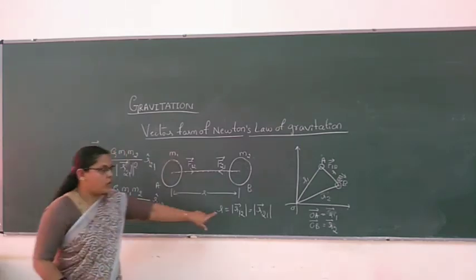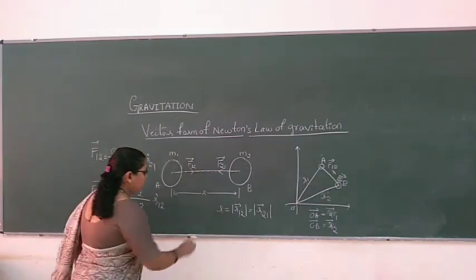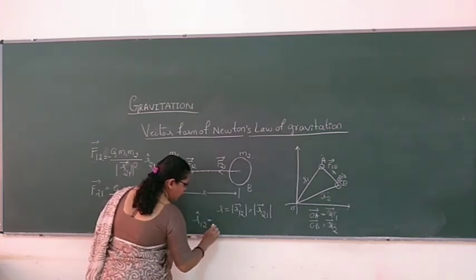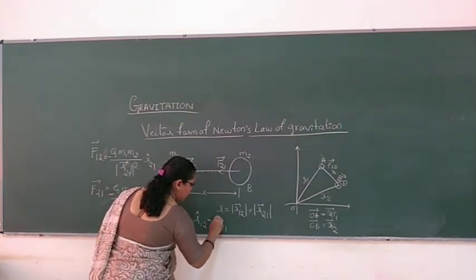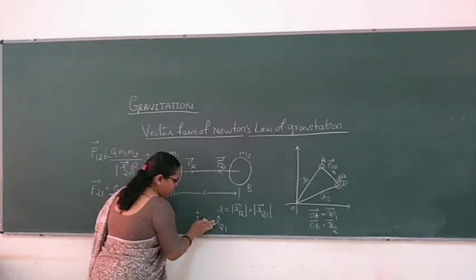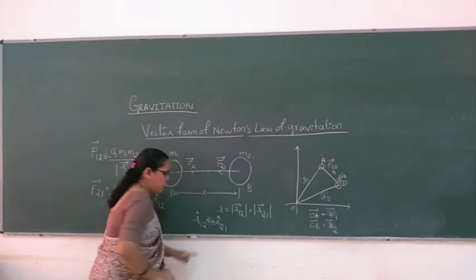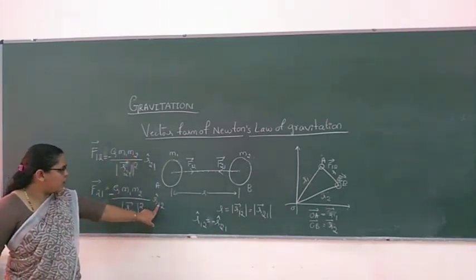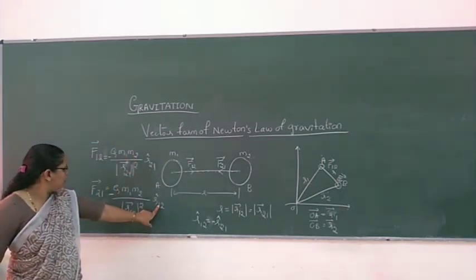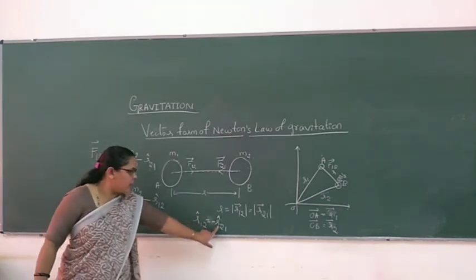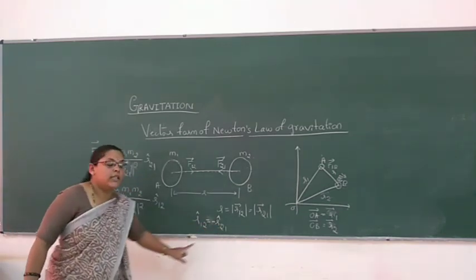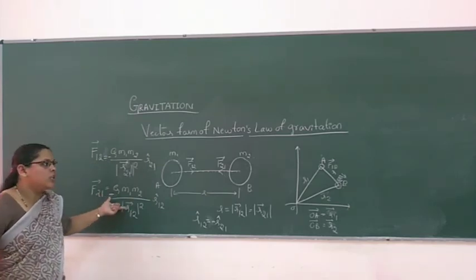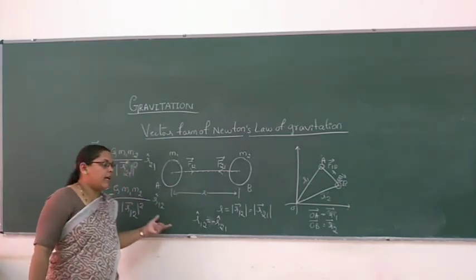As we know, for the position vector, the unit vector R12 cap is equal to negative of R21 cap. So in place of R12 we can place minus of R21, which cancels the negative sign for the force exerted on the second body by the first body.